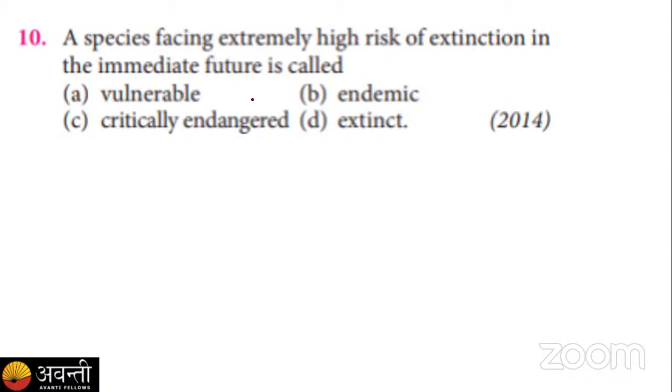Okay, so we know these species are not extinct. They are going to be extinct. They have very few individuals left. So such species who are about to go extinct are known as critically endangered species. So the answer to this question is critically endangered.